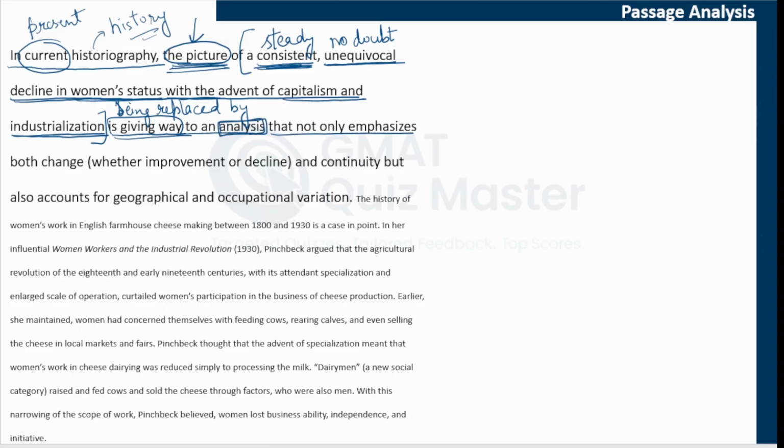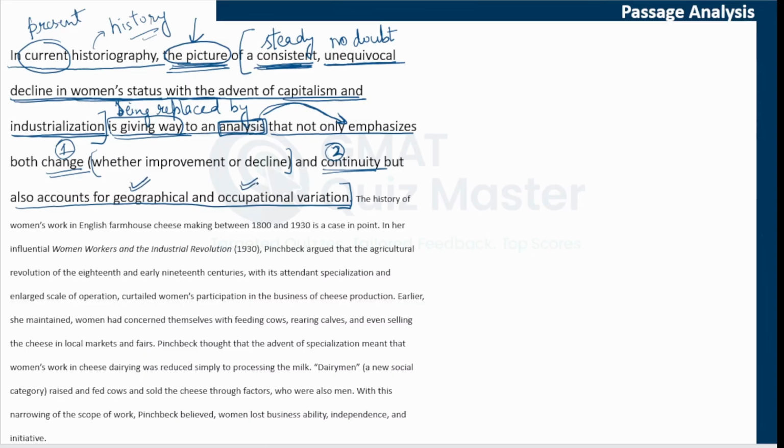That not only emphasizes both change, and we'll come back to this portion, and continuity. So, this particular analysis emphasizes, that is, it stresses on both change as well as continuity, but also accounts for geographical and occupational variation.